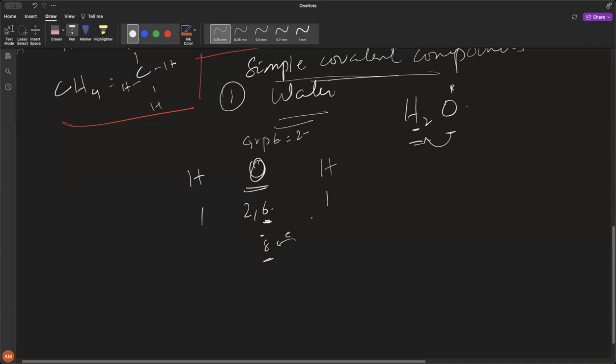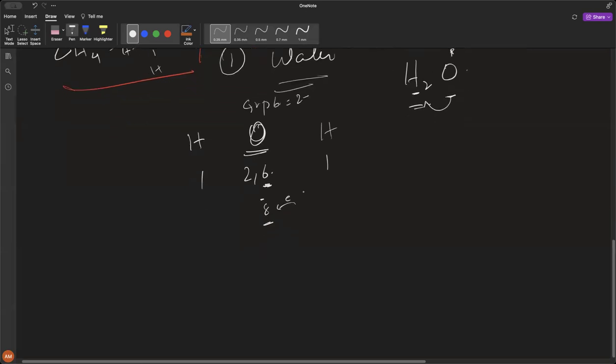So it is going to be sharing those electrons with any other element that is available. It needs to share two electrons to achieve this. Is this making sense? So it needs two atoms, each sharing one electron, to achieve that. Is this clear? If you look at oxygen and you draw the dot and cross,